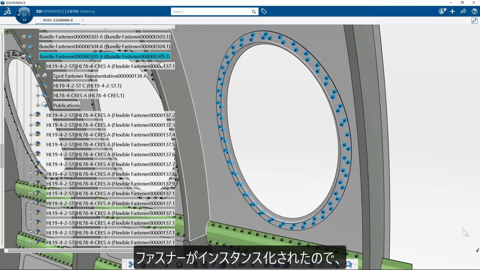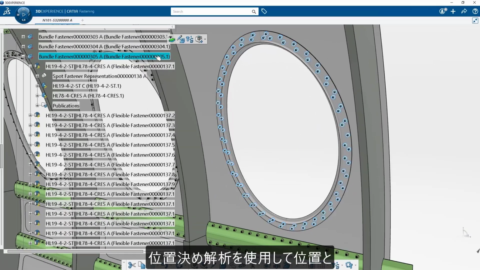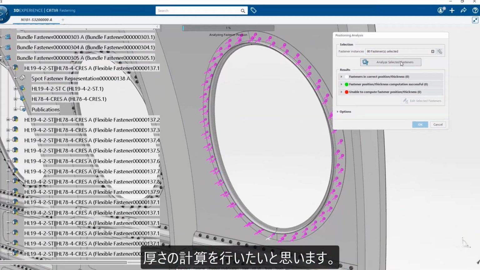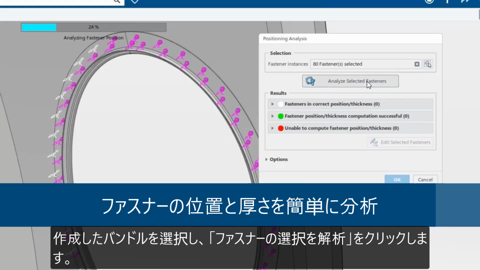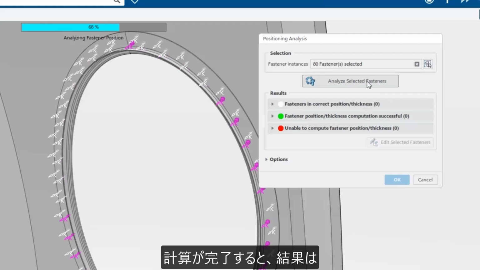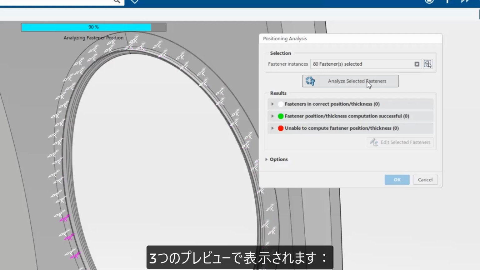Now that the fasteners are instantiated, we may want to look at the position and thickness computations using the positioning analysis tool. So again, simply we select the created bundle and click Analyze Selected Fasteners. After the computation is done, the result is available in 3 previews.